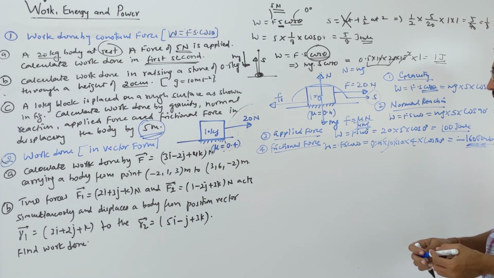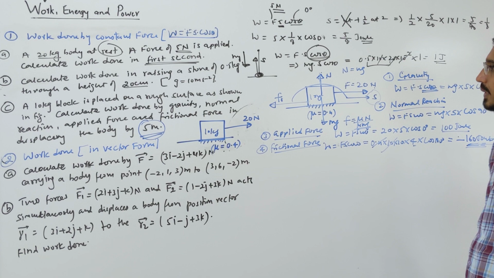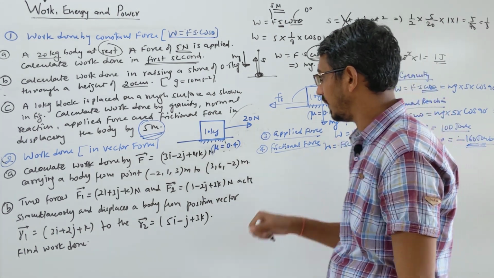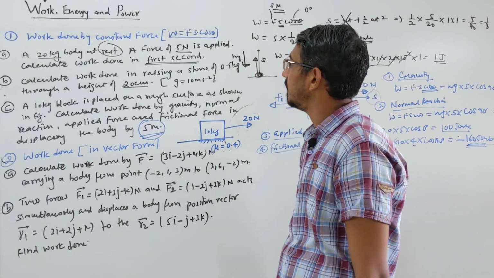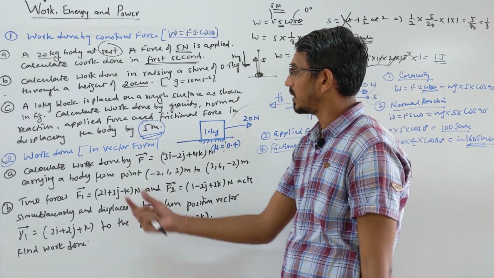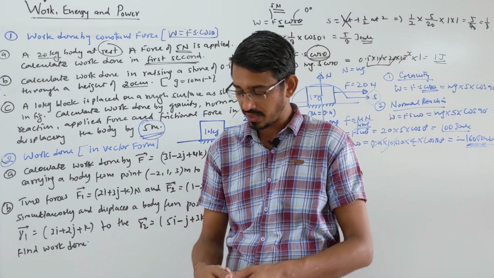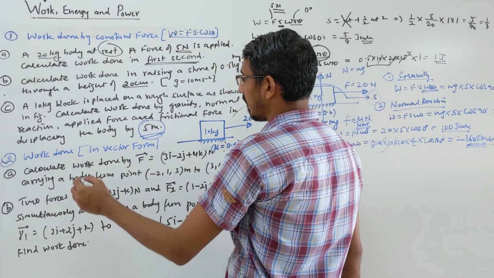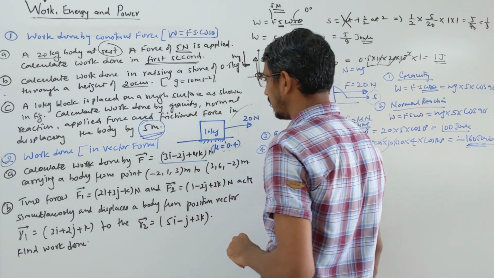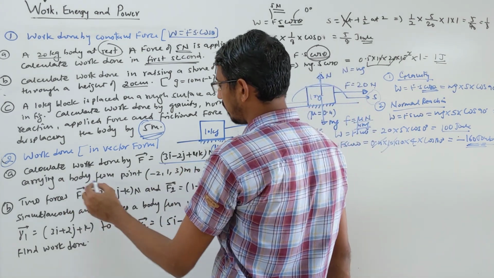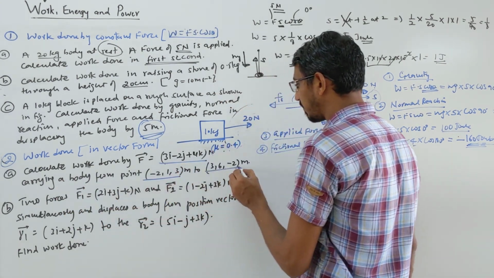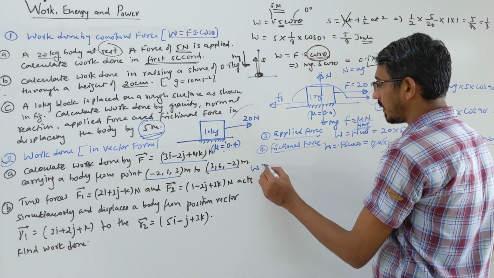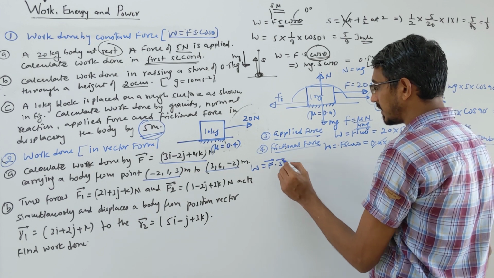Hope you understood this. There is no big problem. So work done by different types of forces depends upon the angle and their values. Now second, we find the work done by a constant force in vector form. Vector form is given, then what do we do? First question: calculate the work done by the given force in carrying a body from one point to another. Vector form work is simply F vector dot S vector.